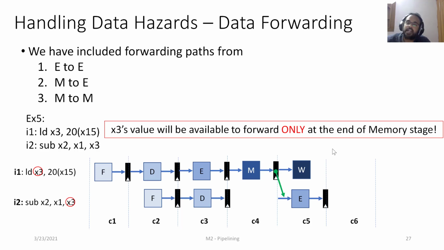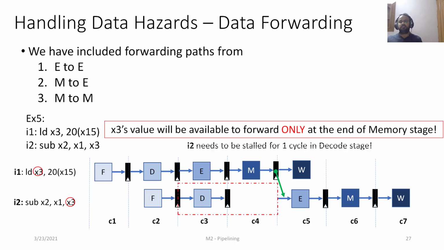So even with data forwarding, we ended up with a 1 cycle stall. Though it will save us in many scenarios, it's not the case that data forwarding will totally eliminate the stalls. It depends on the instructions that we are trying to execute in a pipeline fashion.